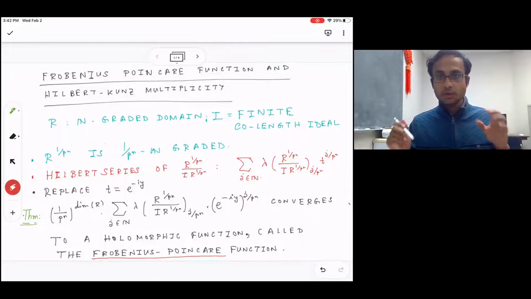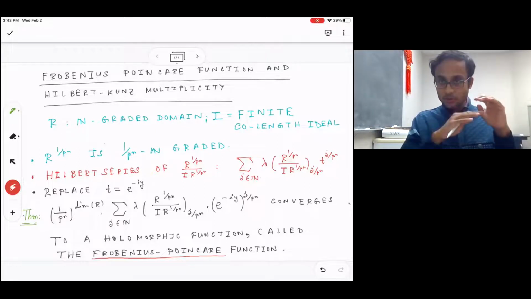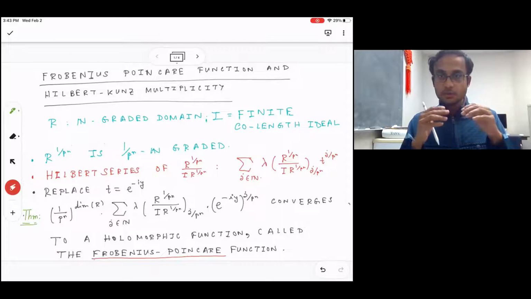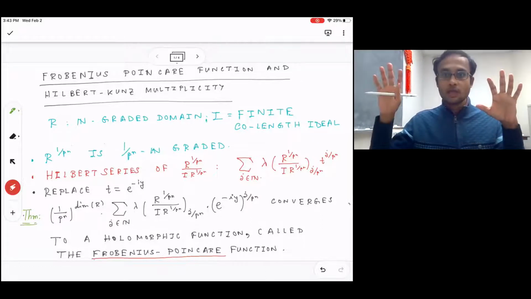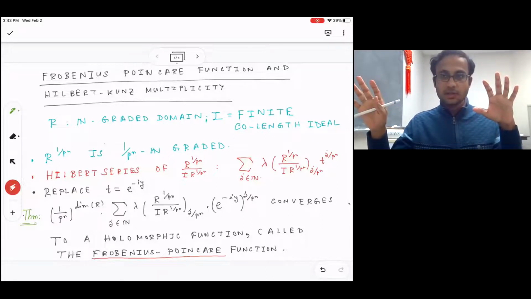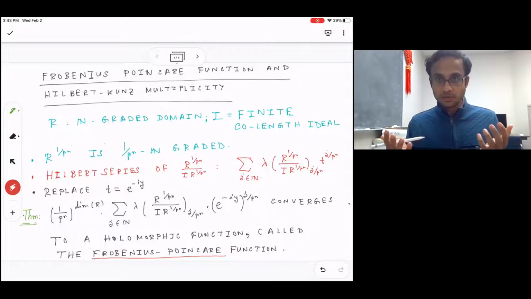So I have shown that not only the associated sequence of functions coming from this sequence of Hilbert series converges, but also the limiting function, which I call the Frobenius-Poincaré function, is in fact holomorphic everywhere on the complex plane. Now, the Frobenius-Poincaré function is basically determined by the information of a graded ring, a fixed homogeneous ideal, and the Frobenius. So in some sense, it's a finite amount of information. And this finiteness should be revealed in the structure of the holomorphic functions.